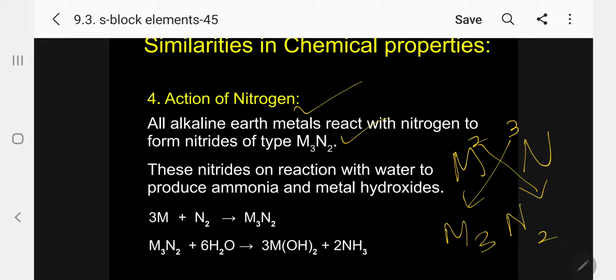So suppose if I take calcium, I can write now Ca3N2. Kindly follow. This is calcium nitride. These nitrides react with water to produce ammonia and hydroxide. Kindly follow, this is very interesting information. In the case of hydride, hydrogen is produced. In the case of nitride, ammonia is produced. This is very interesting information. So for the method of preparation of ammonia, you have to think of this method also.